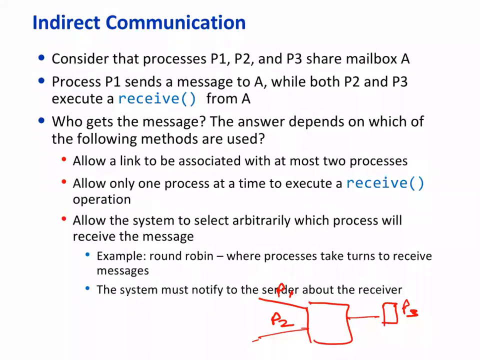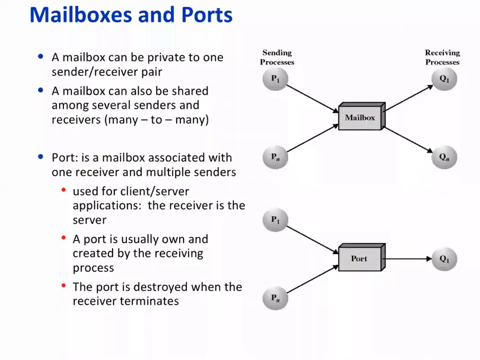And okay, who is allowed to send if both are contending for a mailbox? There are various protocols possible. Round robin could be one. Here P1 is allowed, then P2 is allowed, then P1 allowed, P2 allowed, or there could be something else also. And this mailbox sharing is possible in a number of ways.